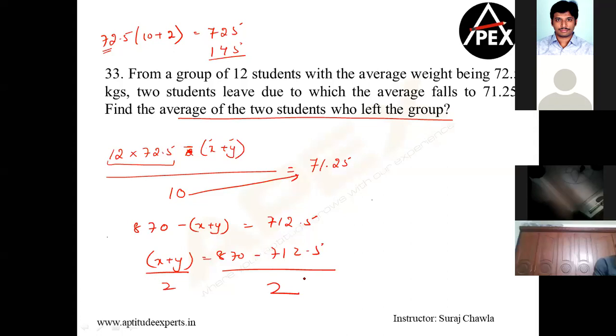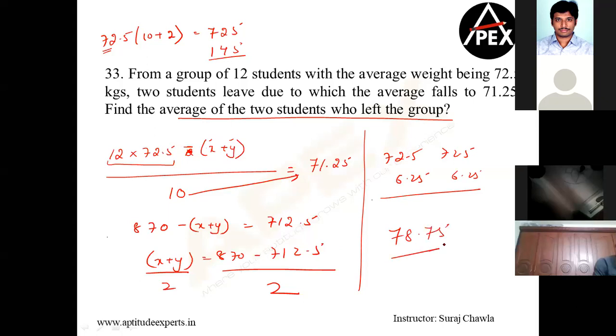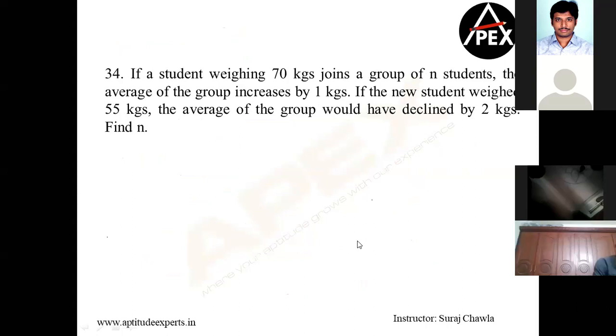Teja now says 1.25 into 2 plus. That's what I didn't know, Teja, in the previous one. The previous method, that's what I did know, Teja. We did 72.5. Clear? And then we did 6.25. That's what we are doing, no? 78.75 should be your answer. Yes, Bhagya, you can do on those lines. X should be the average of those two people. Yeah, can we quickly practice now? Bhagya, you are correct, but in that case, you have to just assume X is the average of those two people, Bhagya.